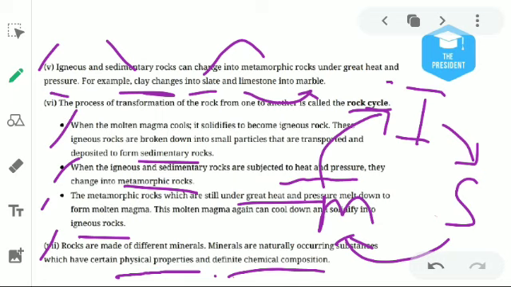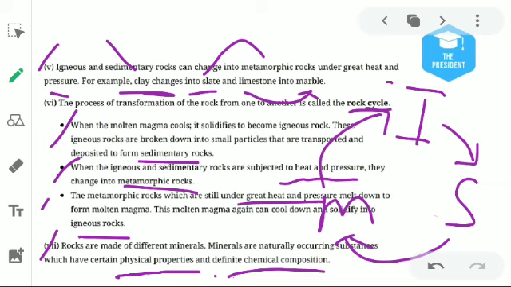Coal has a physical property, it looks black. Then it has a chemical composition, the symbol C, carbon. Then we can take the examples of petroleum, diesel, LPG, natural gas, etc. These are basically known as minerals.